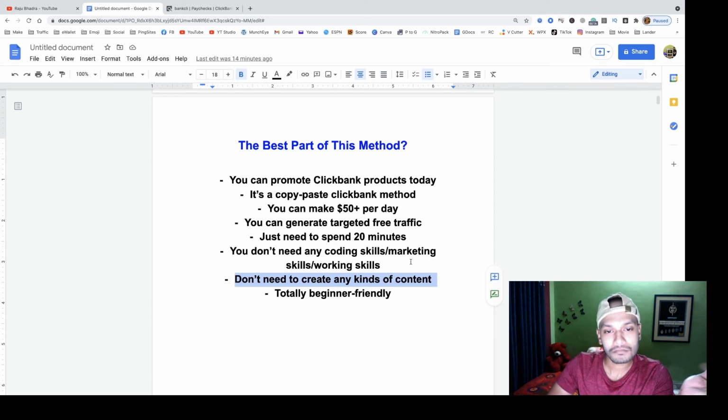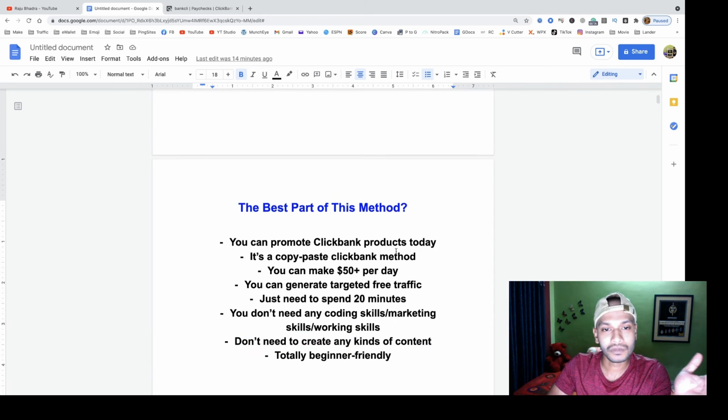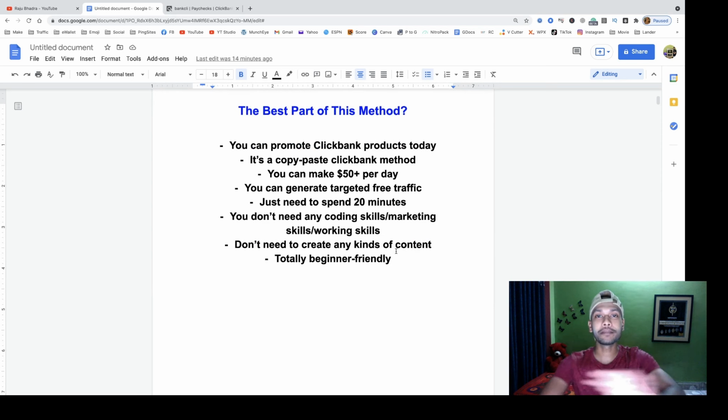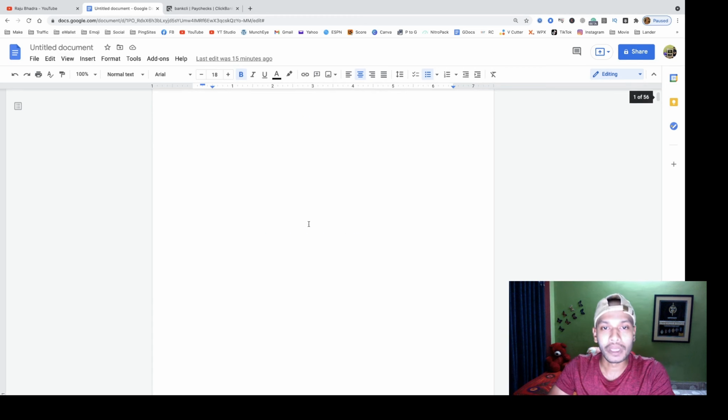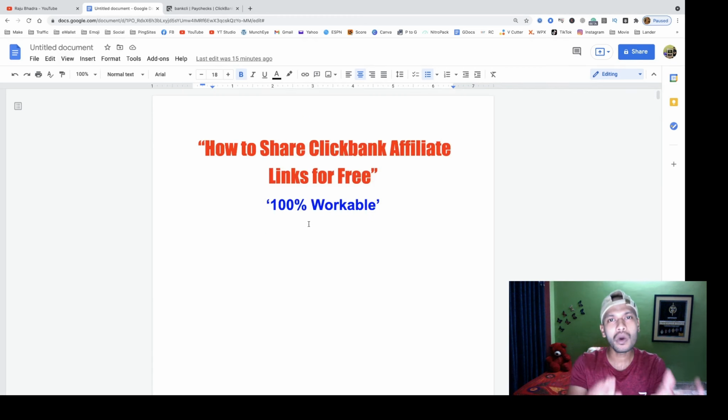Okay, so guys, that's all the best part if you apply this method. I am Raju Bhadro, an affiliate marketer of ClickBank, JVZoo, and many other high-ticket programs, and making $1,000 per month by affiliate marketing. And today, I will show you how I share ClickBank affiliate links for free. So guys, let's start and follow all the tutorial step by step.